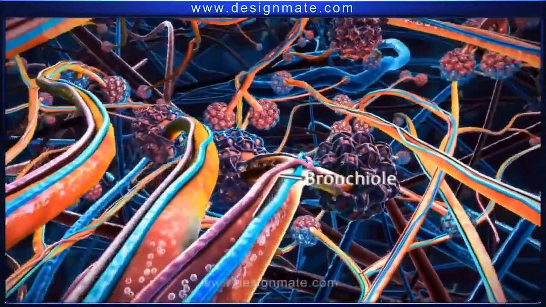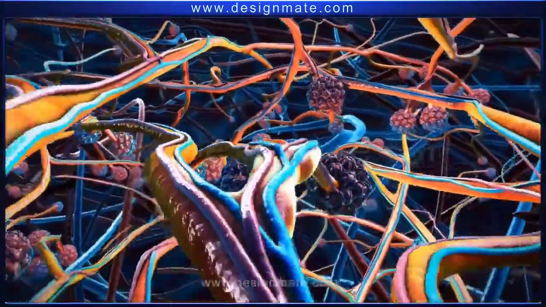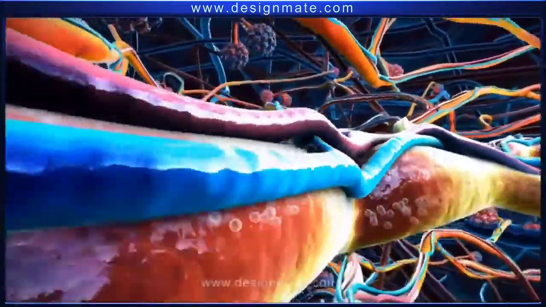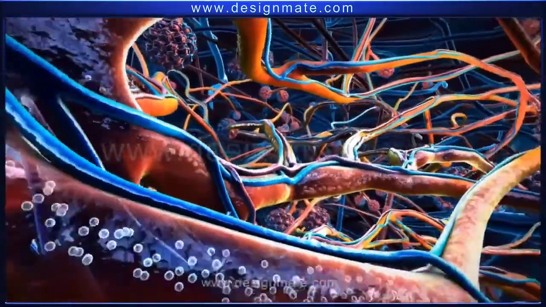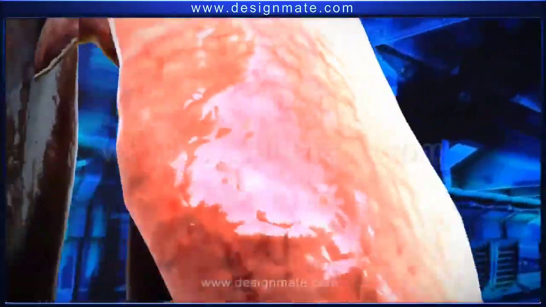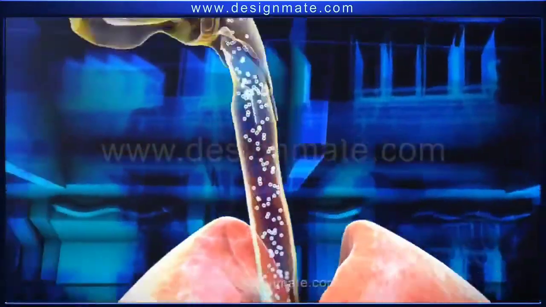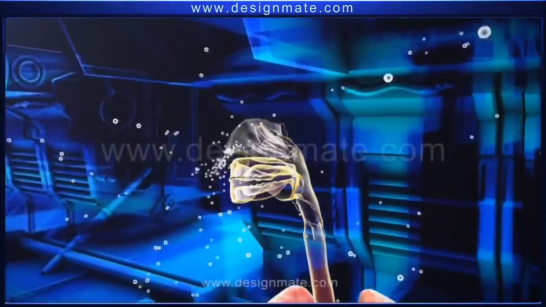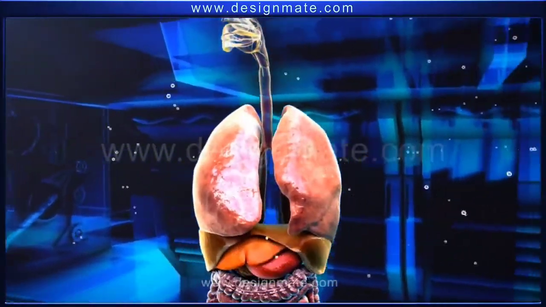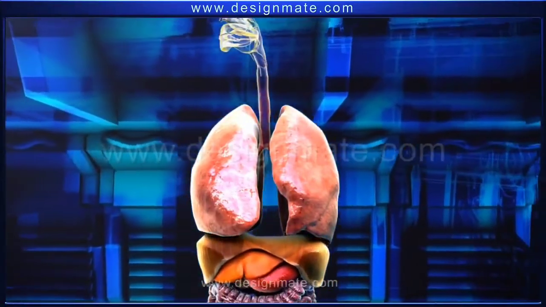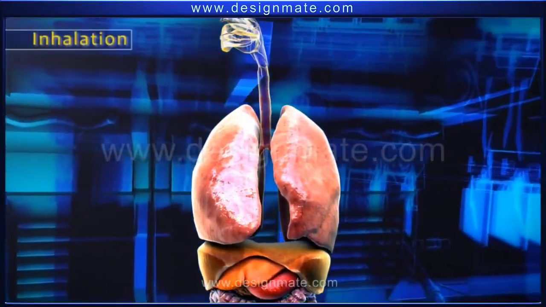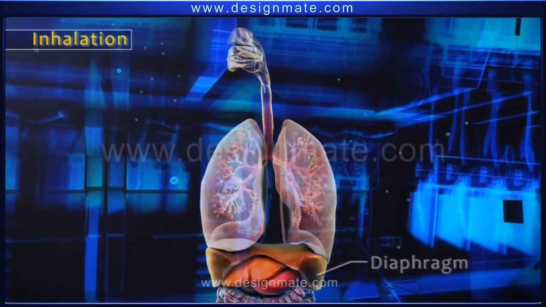and from the bronchiole it goes out towards the bronchus. Both bronchi give the carbon dioxide to the trachea. When it comes to the trachea, it moves upwards and gets exhaled through the nasal chamber, the nasal openings. This is known as inhalation and exhalation.